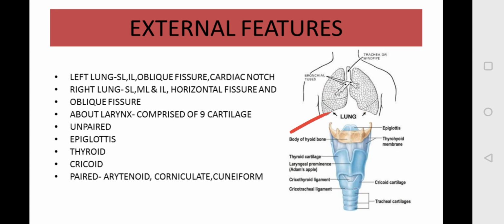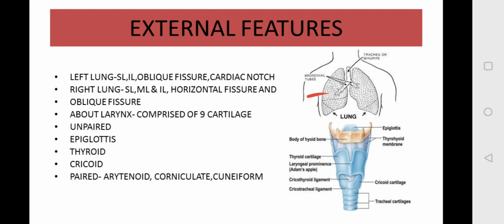And here there are two fissures. This is horizontal in shape, so we call it horizontal fissure, and this is oblique in shape, so we call it oblique fissure, right? This is about the external features of the lung. So the left side has two lobes, superior and inferior, and on the right side there are three lobes, superior, middle, and inferior lobe.